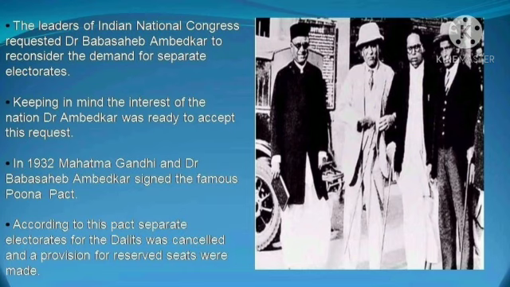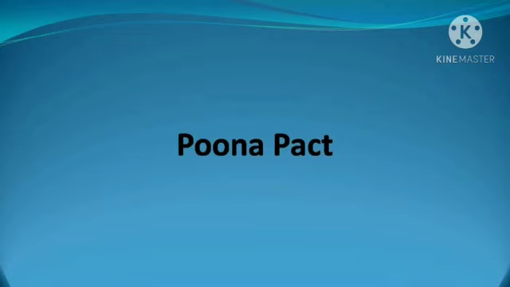So in 1932, Dr. Babasaheb Ambedkar signed a treaty, that is the Pune Pact, with Mahatma Gandhiji. According to this pact, a separate electorate for Dalits was cancelled, but a provision was made for Dalits, that is, some reserved seats were fixed for them. It was like a protection given to them, and mainly Gandhiji didn't want to separate them from the rest of the Indians. Once the pact was signed, Gandhiji broke his fast. So this was the Pune Pact.